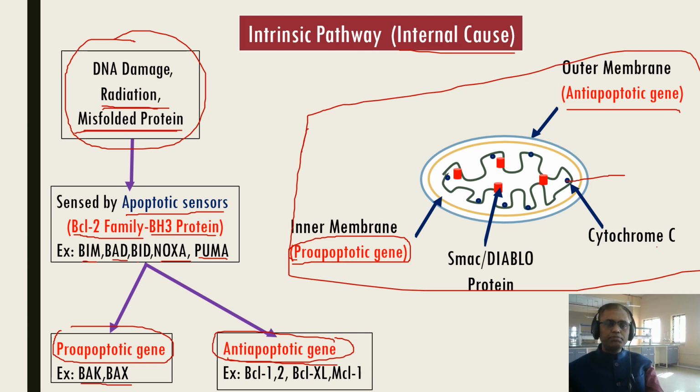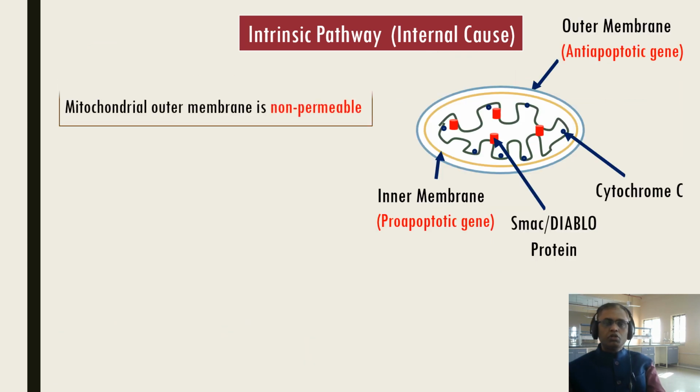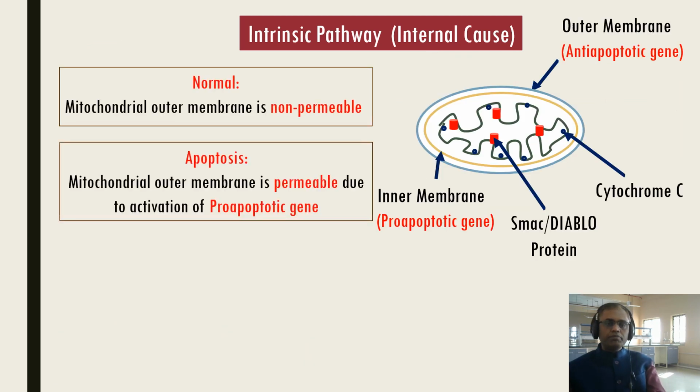So this is the simple thing. Here the internal causes will be sensed by the BH3 protein, which acts on pro-apoptotic genes and anti-apoptotic genes. Normally the mitochondrial outer membrane is non-permeable. It's very important to remember this as normal. What happens in apoptosis? The mitochondrial outer membrane becomes permeable due to activation of the pro-apoptotic genes.